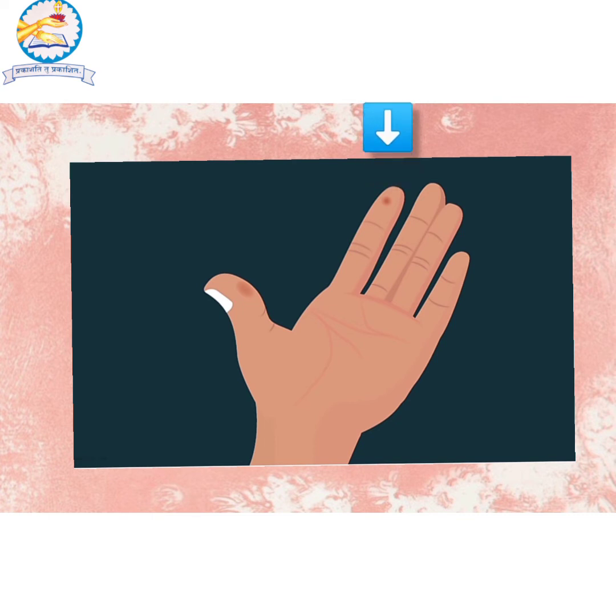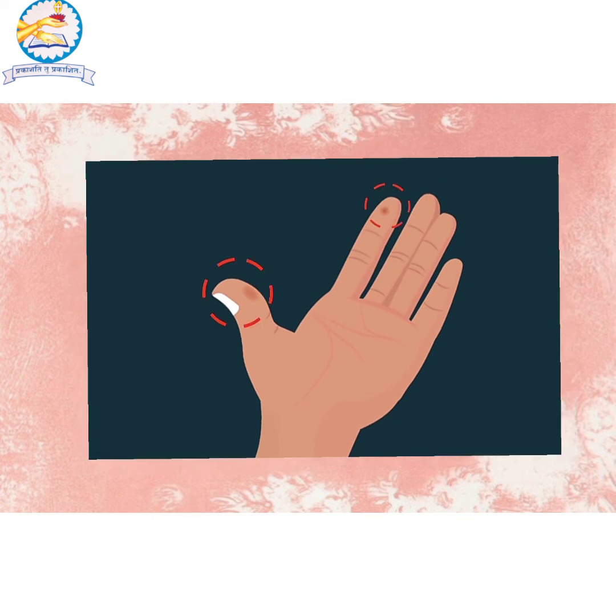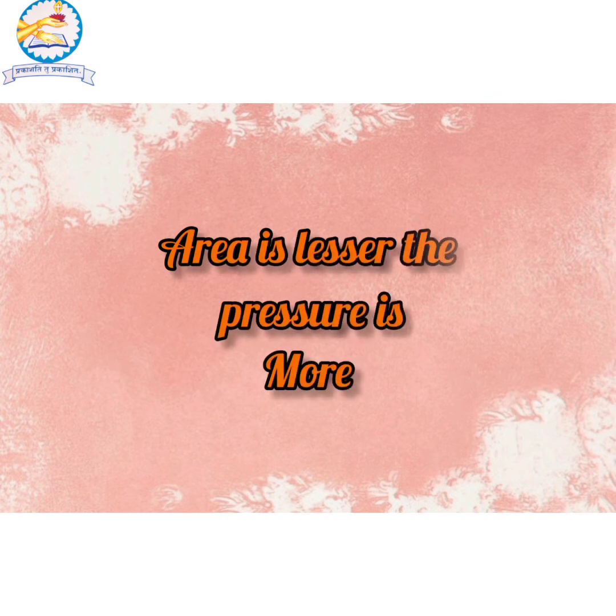That's because the area on which the tip of the pencil applies a force is lesser compared to the area on which the other end of the pencil applies the force. As the area is lesser, the pressure will be more. And that's why the depression is more on the index finger.